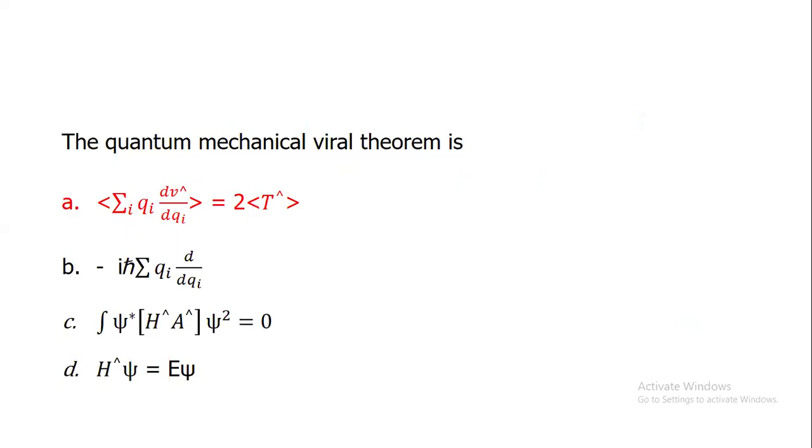The quantum mechanical virial theorem is the correct option, option A: expectation value of summation i, q sub i, dV hat over dq sub i, equal to 2 times the expectation value of T hat.